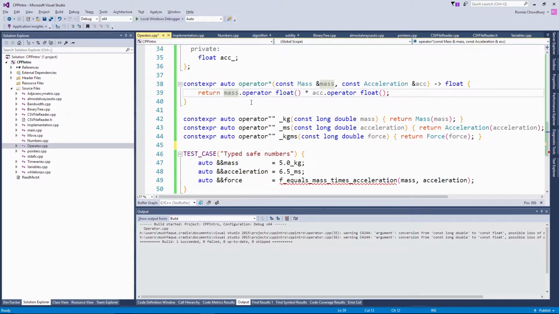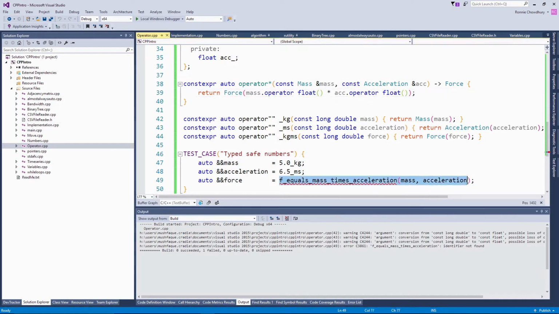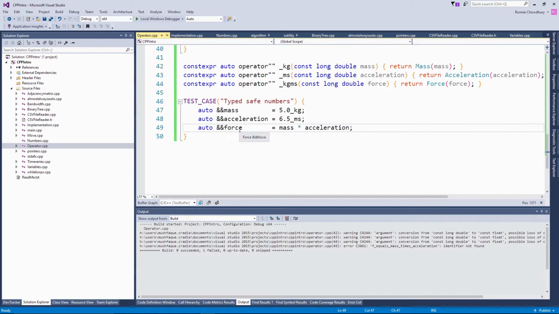And now we have the ability to multiply mass times acceleration and get back force objects. I hope you see that by using kg, ms, and so on, the code becomes a lot clearer as to what quantities you're actually utilizing.